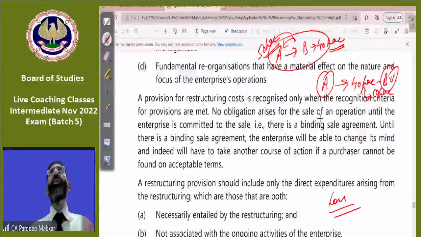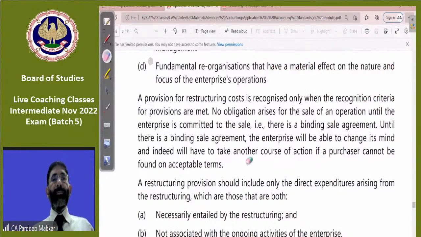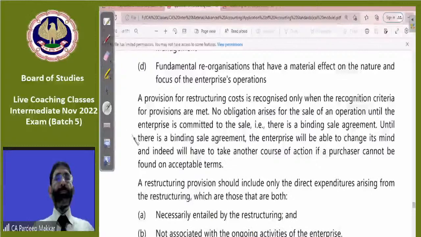If A has an option to come out of that contract and sell these goods to someone else also, in that case it will not be entered in the books of accounts, because in that case you may go for some fake workings. So the government is interested to stop you from doing this. There must be a binding agreement. If binding, then there's no problem.